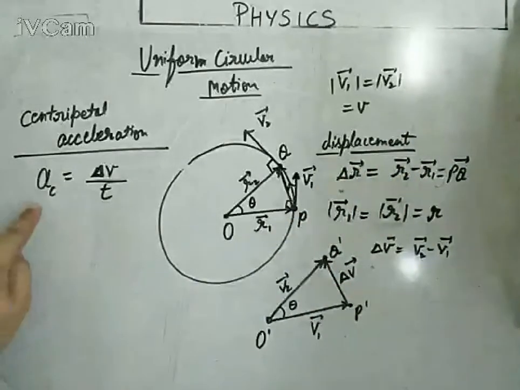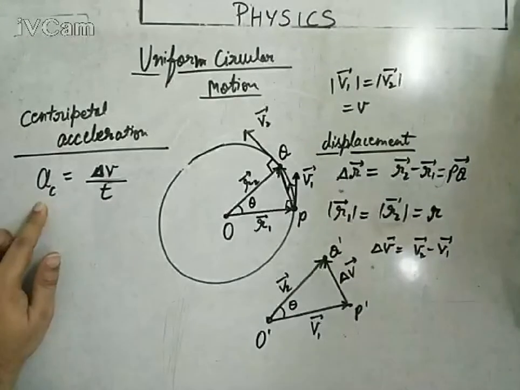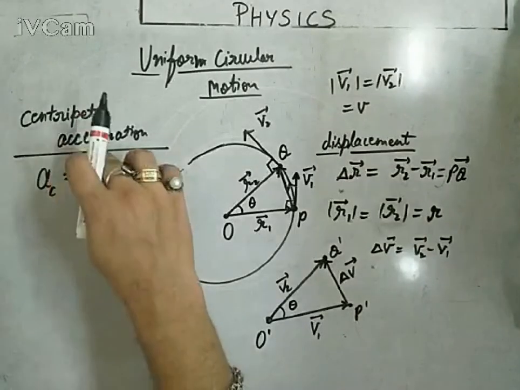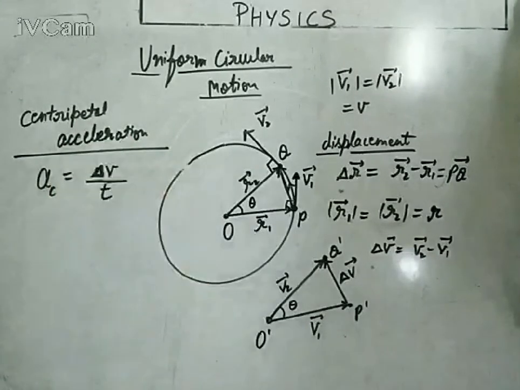That's why it is called centripetal acceleration, because centripetal acceleration can only cause a change in the direction of the velocity. It cannot change the magnitude of the velocity. Keep this in your mind. So that's why I am writing it AC, centripetal acceleration. Whenever you are talking about a change in direction of the motion, the cause of this change is centripetal acceleration, not linear acceleration. Linear acceleration will cause the change in magnitude. So this centripetal acceleration is changing the velocity direction with respect to time.